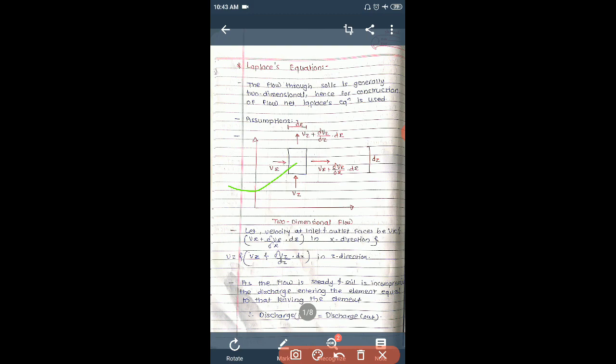So let us consider a soil element of dx and dz, through which the flow is taking place. This rectangle is the soil element, and dx and dz are the particular dimensions. The third dimension of the element is taken as unity.